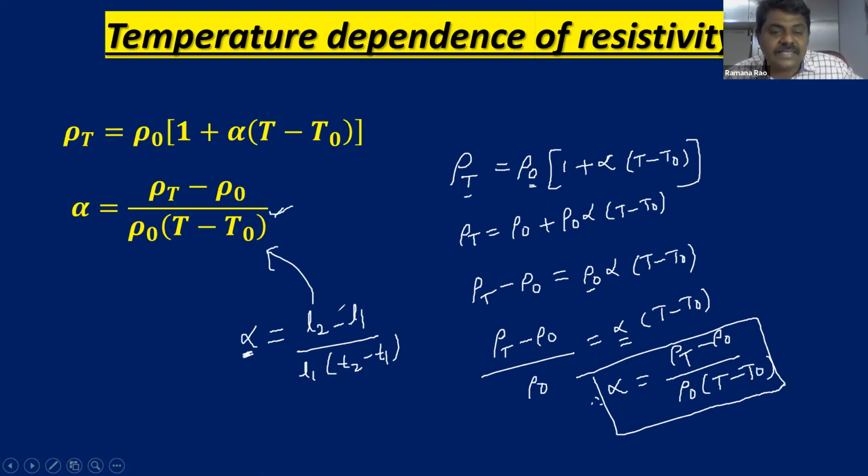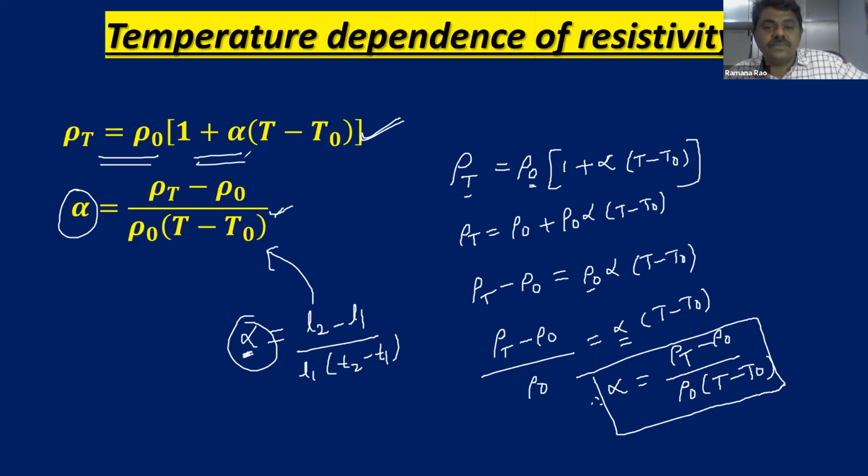That means with temperature, length increases. With temperature, resistivity increases. This is the coefficient of linear expansion, and here it is the temperature coefficient of resistivity. So you can see on the screen, children, I derived how alpha is (rho T minus rho naught) by rho naught into (T minus T naught). So this is actually the variation of how the resistivity varies with temperature. So this is the equation. You can make a note of this, children, because it is a very important equation.